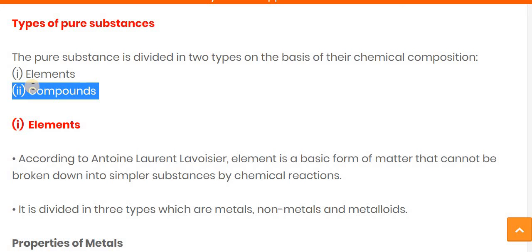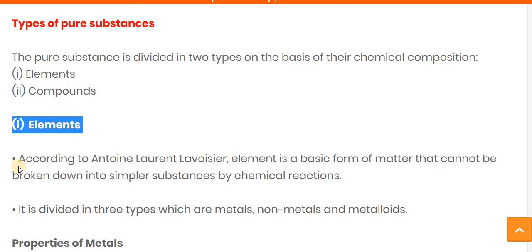Element means it is a basic form of matter which cannot be further broken down into a simpler structure. Such kind of things we can consider as an element.